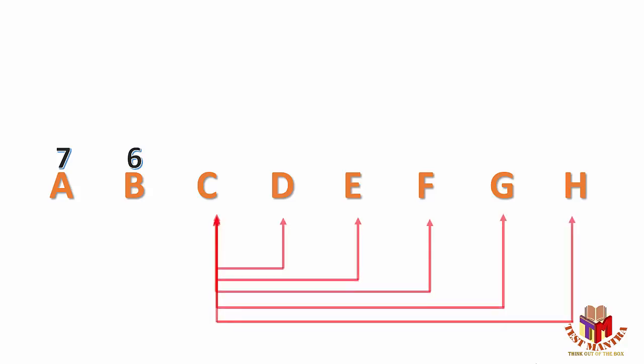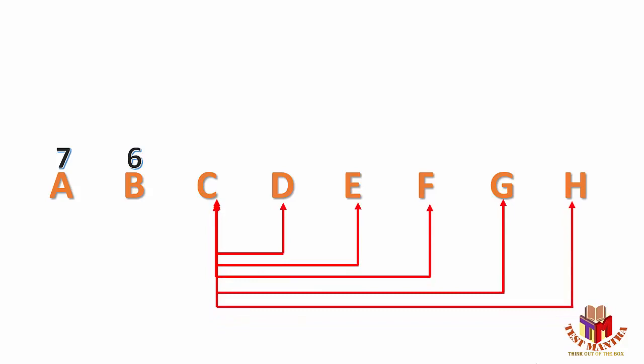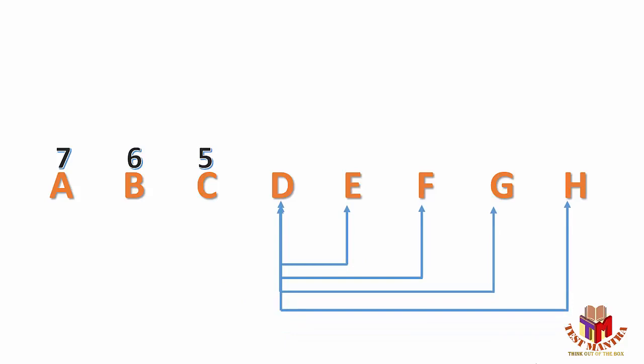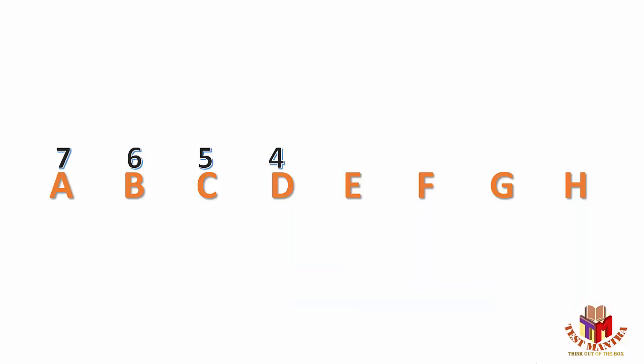Now team C will play against D, E, F, G and H. That means now team C will play 5 matches. Same way team D will play against E, F, G and H. Team D will play 4 more matches.